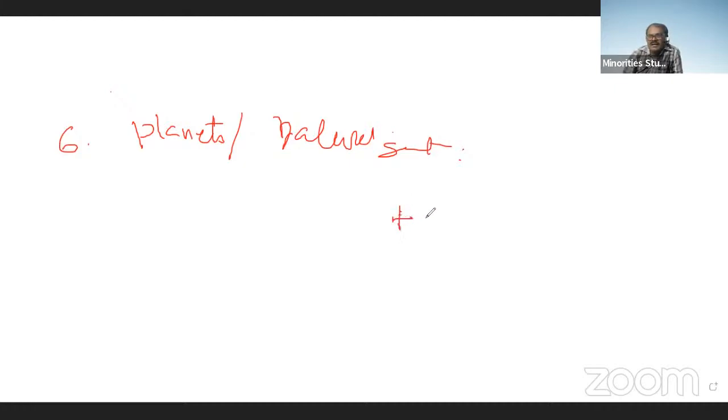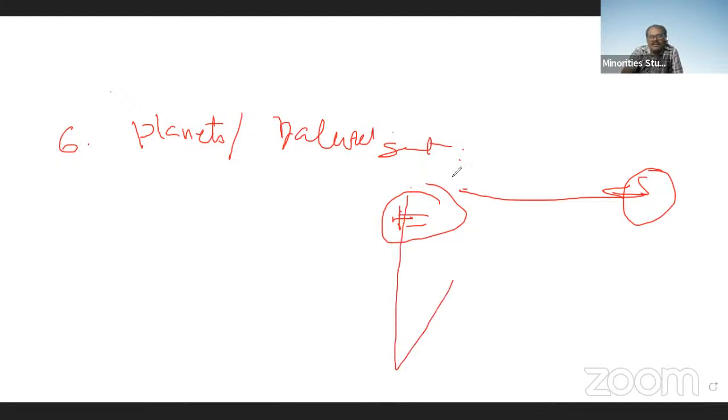Here is the earth. The light incident from the sun first incidents on the earth. For the first half of the people, it is daytime and the sun is visible.